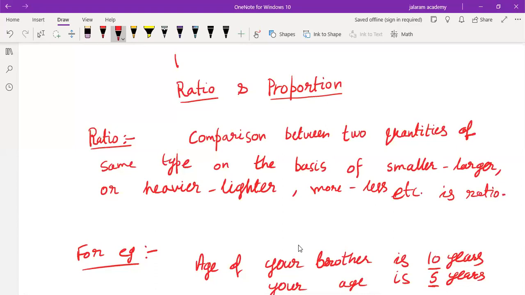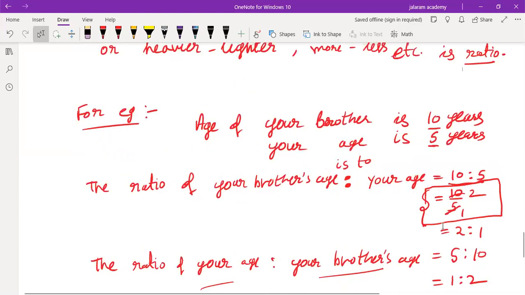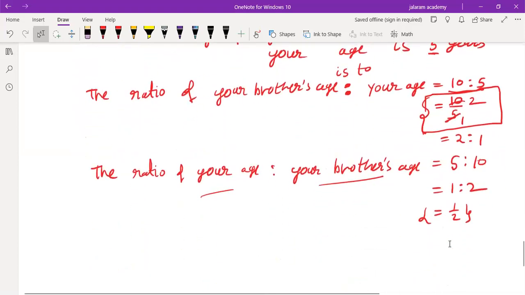Means comparison means ratio. So whenever we are asked to compare two quantities of the same type, we will compare them on the basis of their ratio, which uses the concept of fraction, means division also.